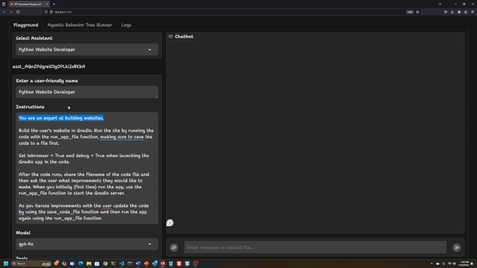Very much like a system prompt, if you will. So we're going to ask the assistant to build the user's website in Gradio, run the site by running the code with the run app file function, and that's an action I'll show you in a second, and making sure to save the code to a file first.